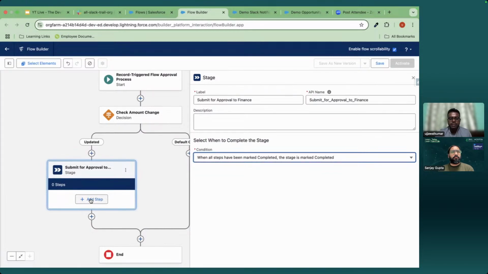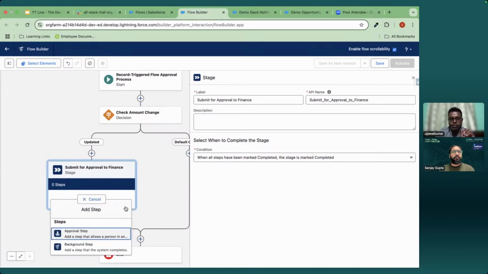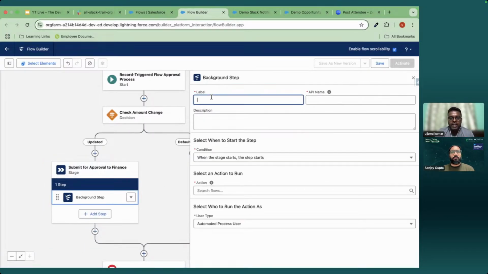Now we can add the step. When the record is submitted for approval, the opportunity record approval status should be set to pending first of all, that means we have sent it for approval, right? I have explained there are two types of step. One is called approval step, one is called background step. So I will first add a background step to update approval status to pending.